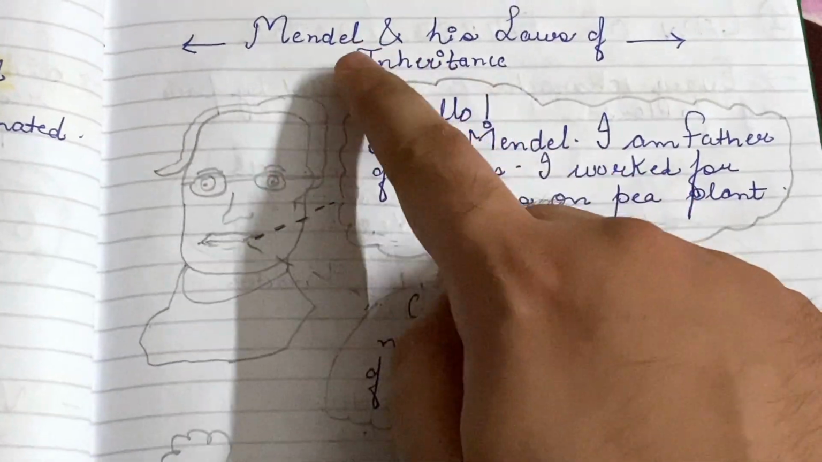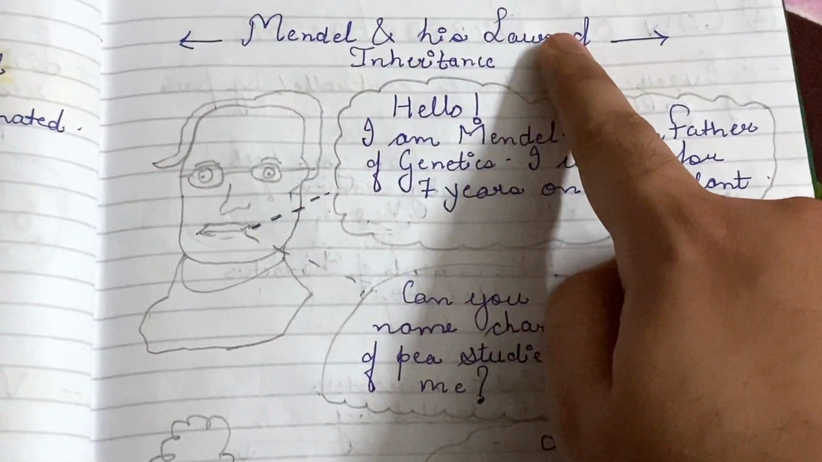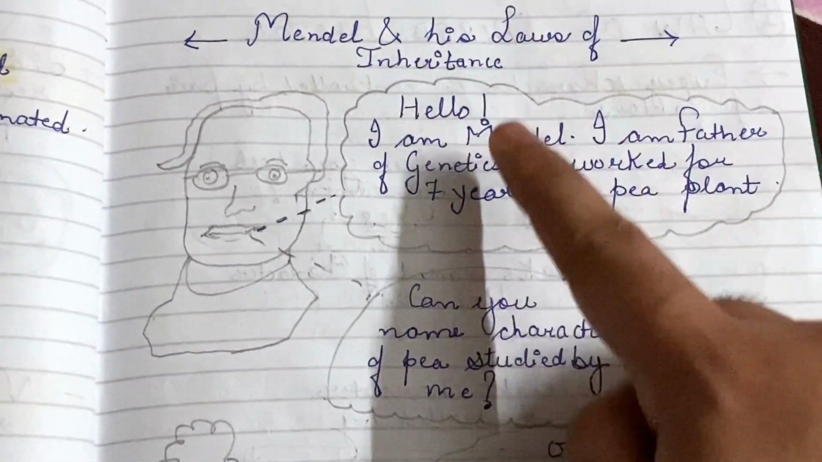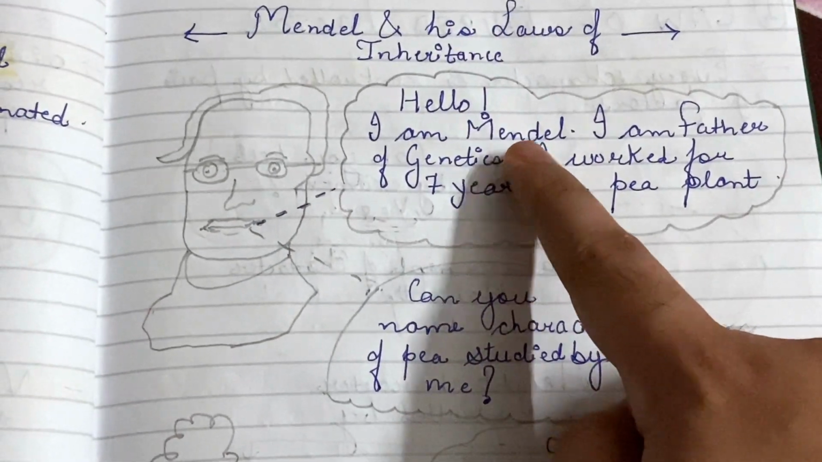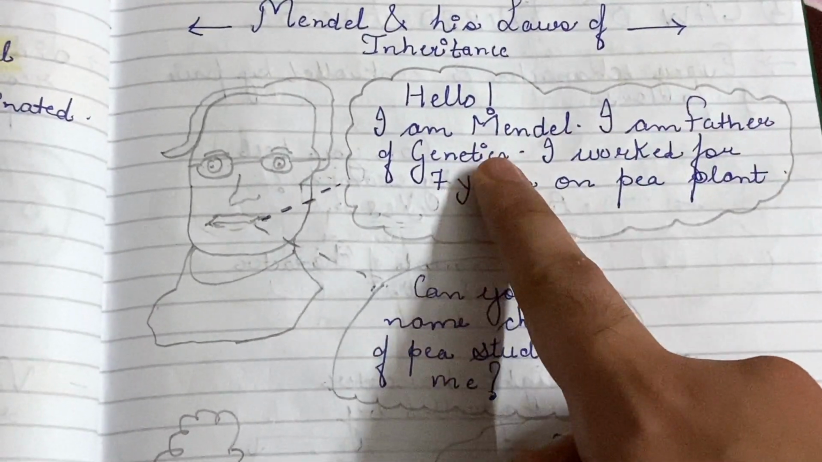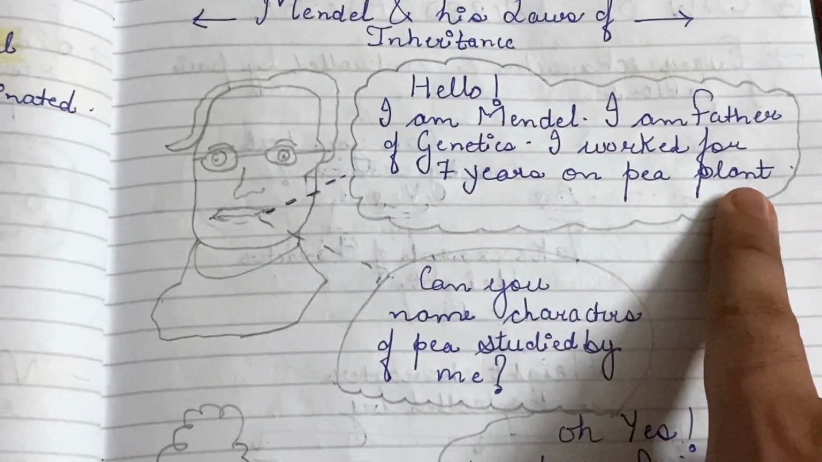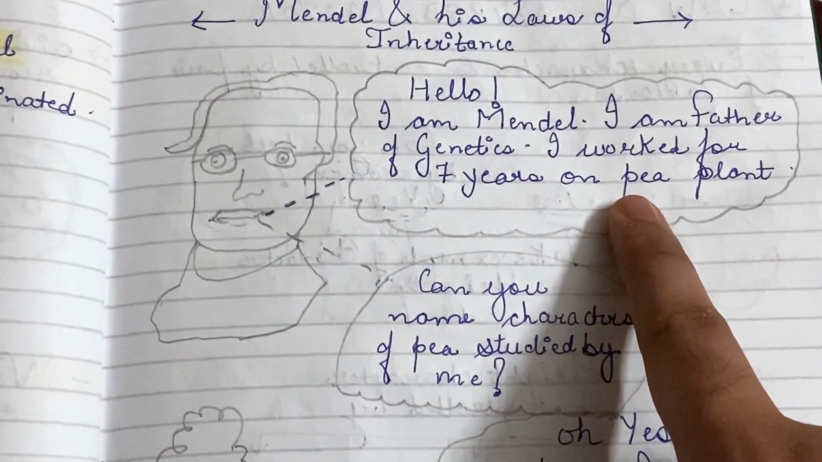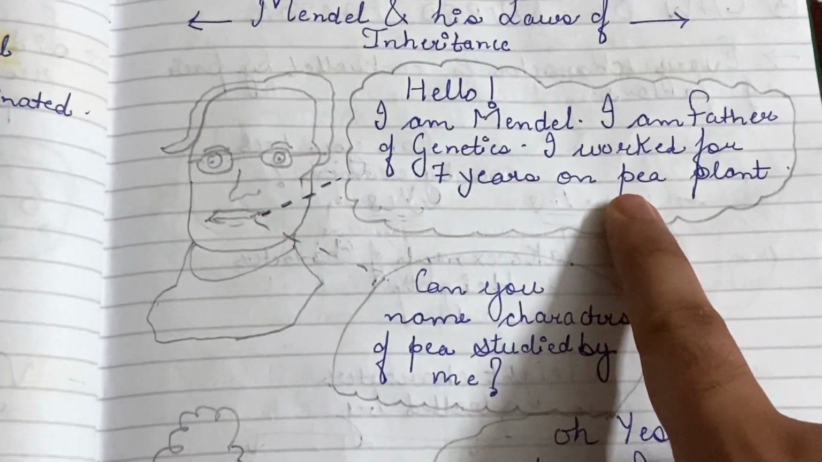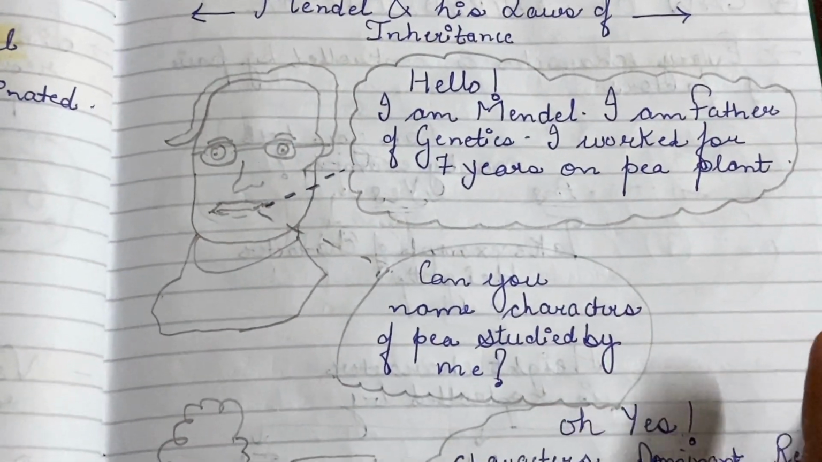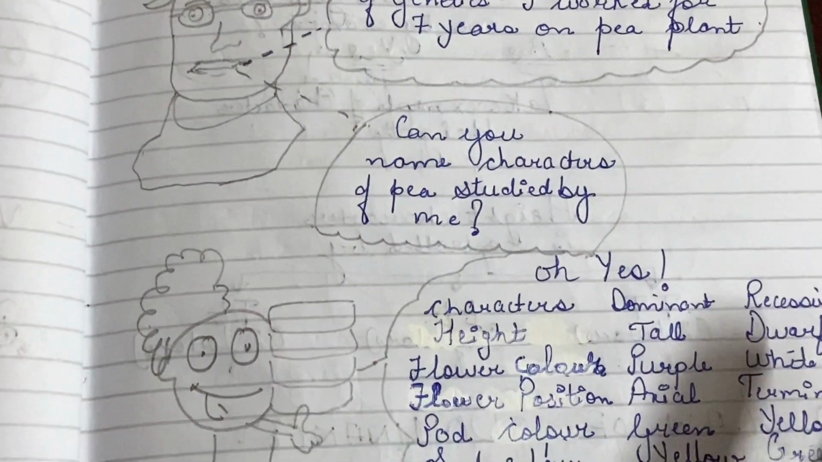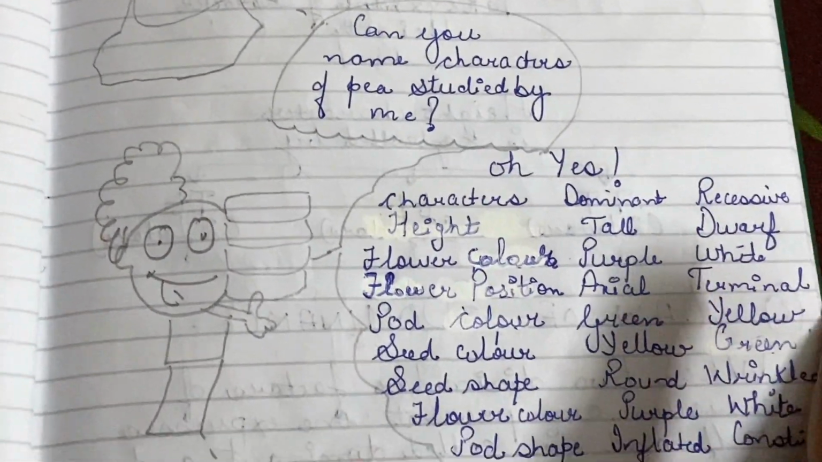Now let us understand Mendel and his laws of inheritance. Gregor Johann Mendel is also known as the father of genetics. He worked for 7 years on the pea plant. The scientific name of the pea plant is Pisum sativum. Now, he worked on seven pairs of characters of the pea plant.